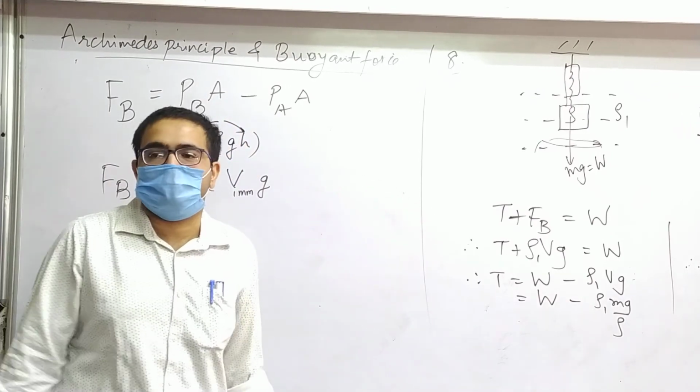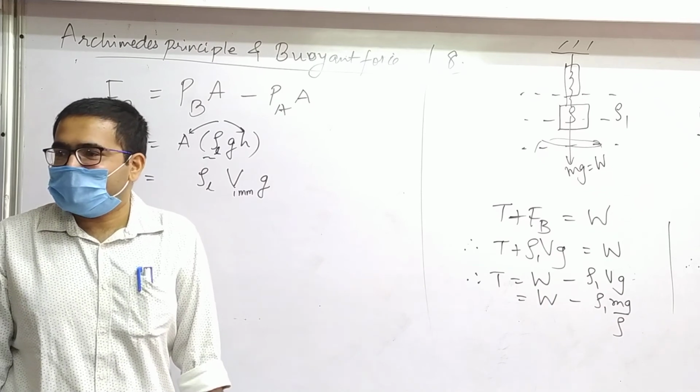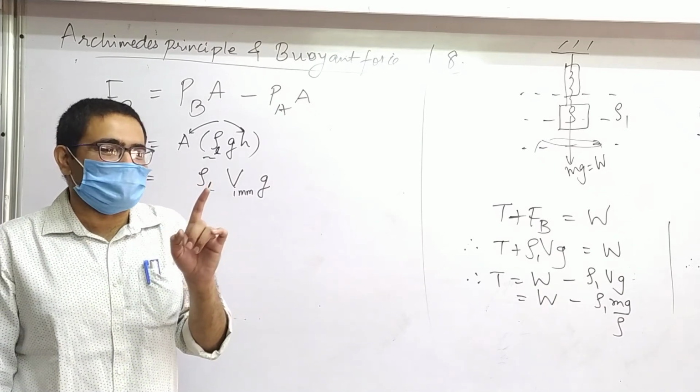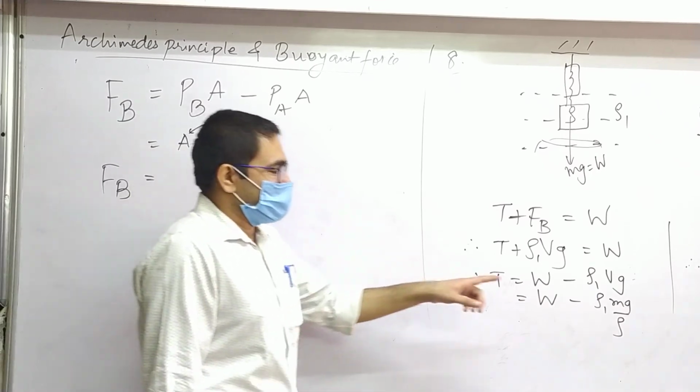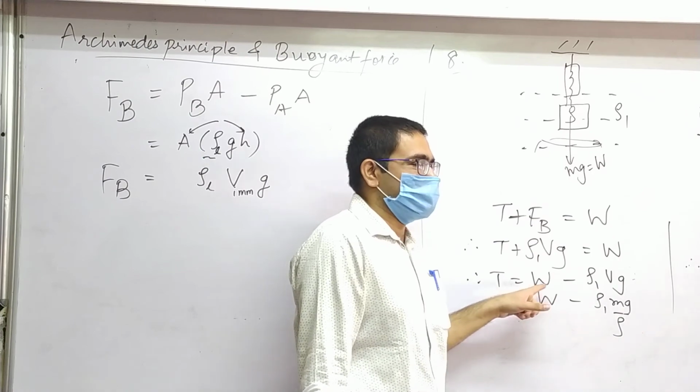That's right. Which option? You only have to do one step, not everything. C. What is mg? W. Put it there. Take it common.